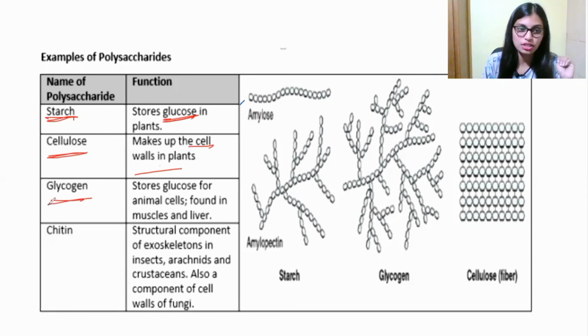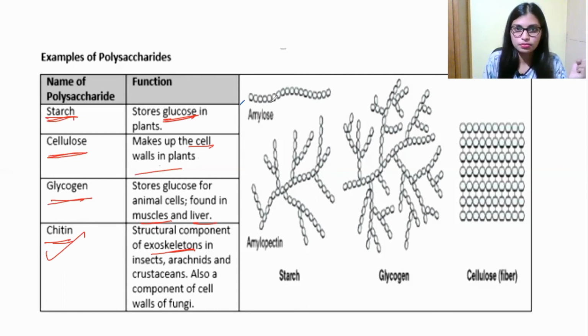When it comes to glycogen, this is the storage polysaccharide in human beings and also animals, which stores glucose for animal cells and is found in the muscle and also the liver. And chitin is a structural component of the exoskeleton, like in arthropods and insects. Chitin is also present as a structural polysaccharide in the cell wall of some fungi.